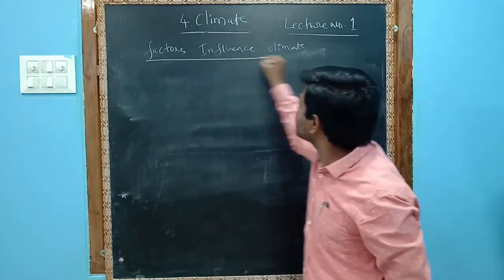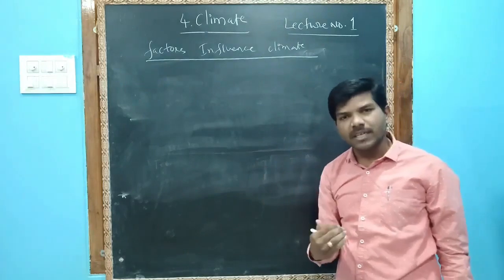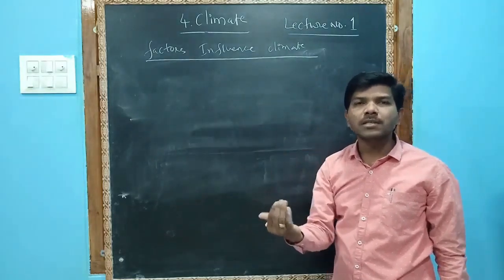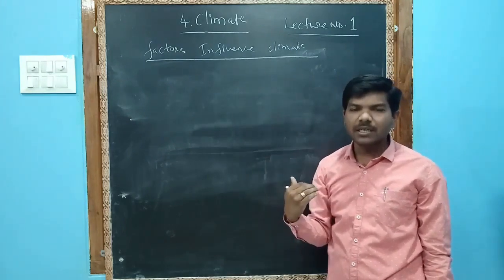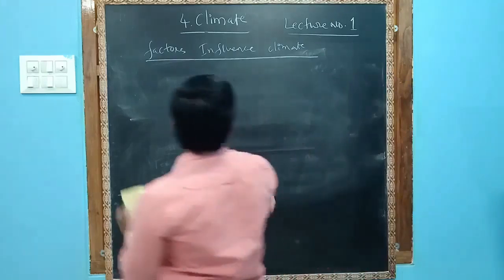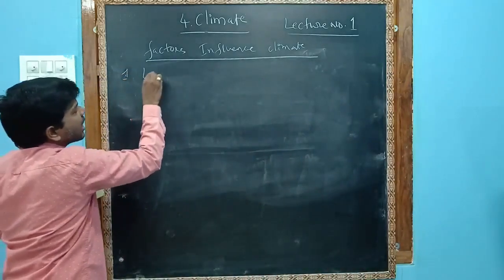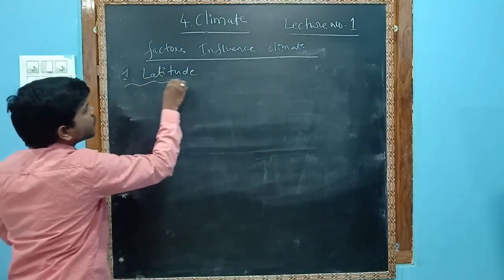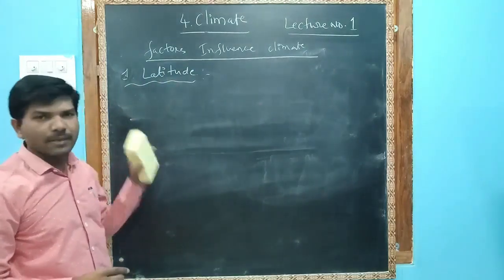Factors influence climate means that due to the factors, the temperature may increase or decrease. That is what we call influence. Due to certain influences, the temperature increases or decreases, isn't it? So let us see the important factors. First one is latitude. Latitude is the first factor that can influence climate.